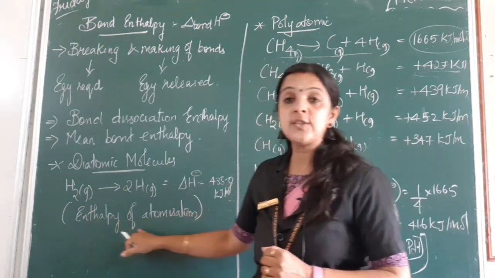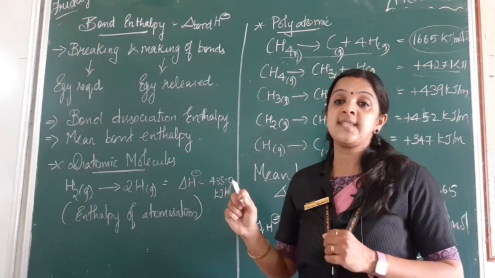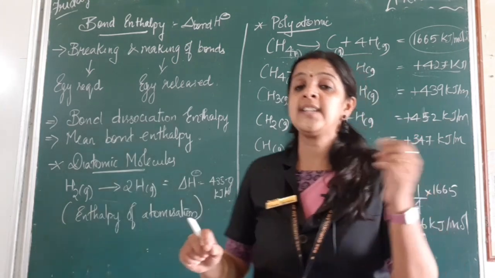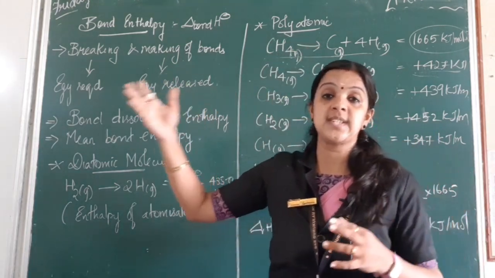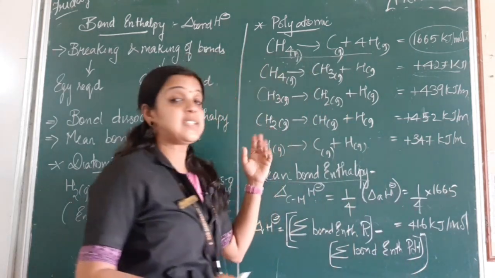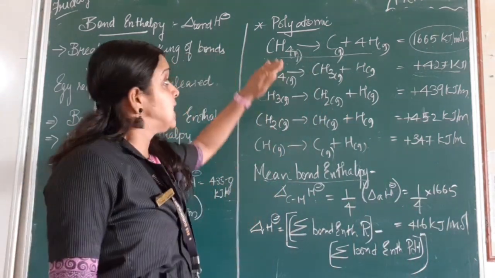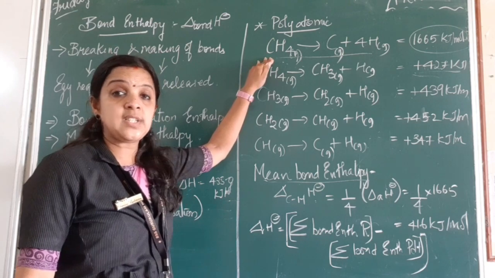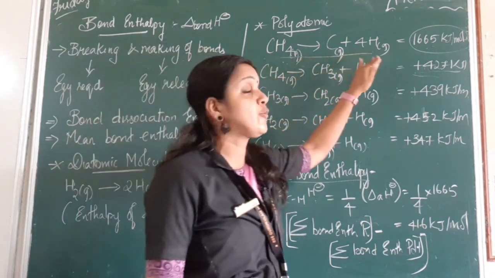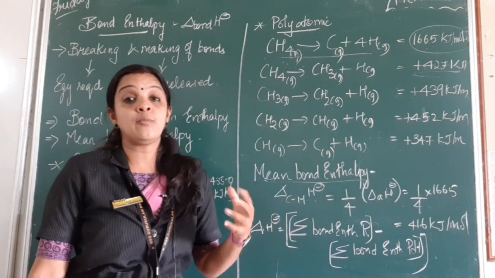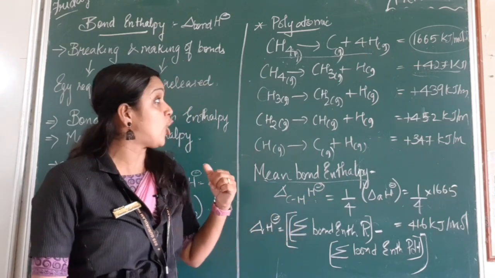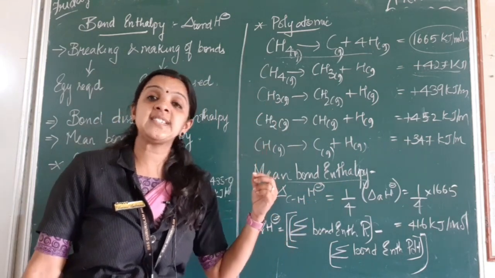So this is also called enthalpy of atomization, because enthalpy of atomization is nothing but a molecule splitting into its atoms. But when we consider a polyatomic molecule, though it is a single step reaction, CH4 giving carbon and 4 hydrogen with 1665 kilojoule per mole of energy being absorbed, it does not take place in a single step.